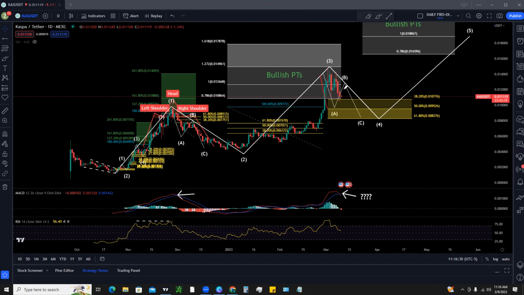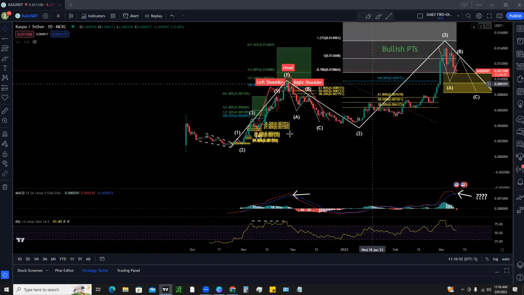And there's a reason that we have this ABC here. Okay. Because if this wave 3 is topping out here after hitting our bullish price targets, you should see a correction, right? And a corrective wave would come down and test your major retracement levels. And typically you're going to see an ABC, a smaller 3-wave correction within your 5-wave structure, right? And so a really good example of that is over here.